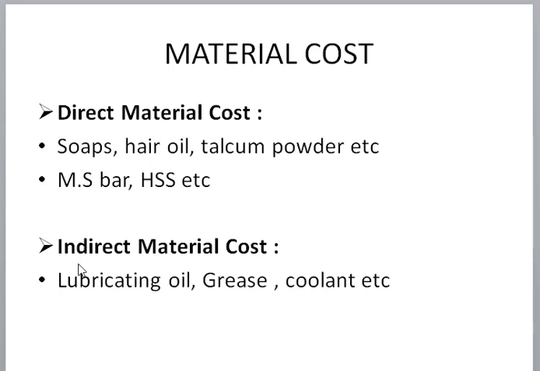Now next is indirect material cost. In indirect material cost, which type of cost can we include? Here I have written lubricating oil, grease, coolant. These all are things that help in the development of our production, our plant, our industry. So this type of cost in the form of material we can include as direct material cost and indirect material cost.